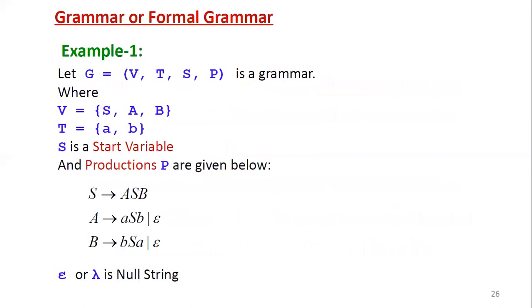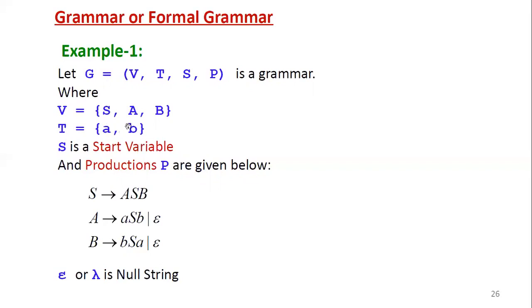Now let us see the first example. Let G equal to (V, T, S, P) be a grammar, as we know from the standard definition, where V equal to, the variables are defined as a set V equal to {S, A, B}. Here you can see all the variables are represented by uppercase letters only: capital S, capital A, capital B. Then terminal T is a set with lowercase letters here, a, b.